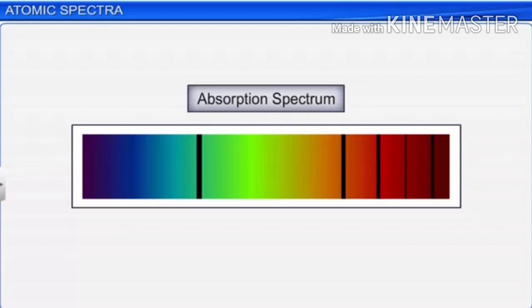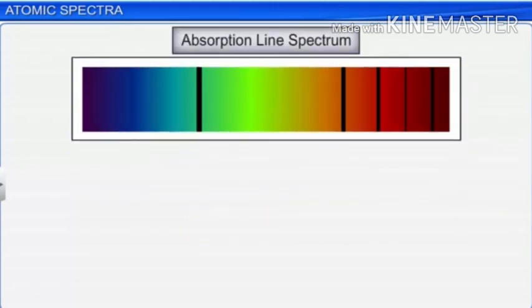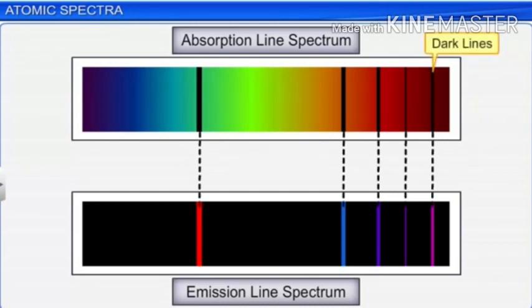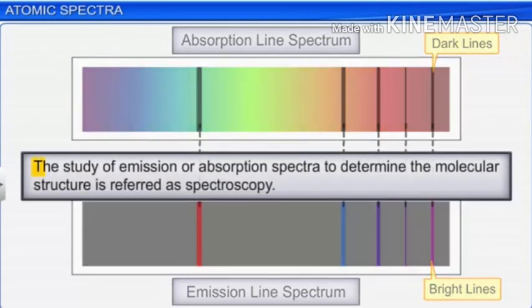So these dark spaces correspond to the light which is absorbed by the matter. So the absorption spectrum and emission spectrum are counterparts of each other. The study of absorption spectrum and emission spectrum to determine the molecular structure is referred to as spectroscopy.